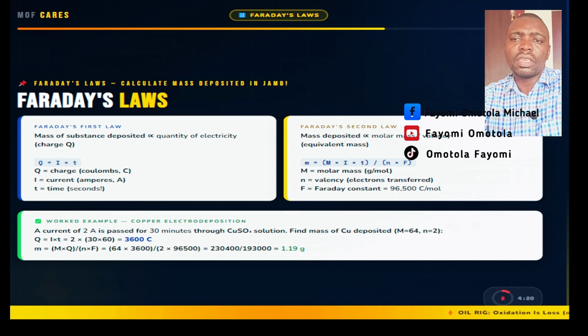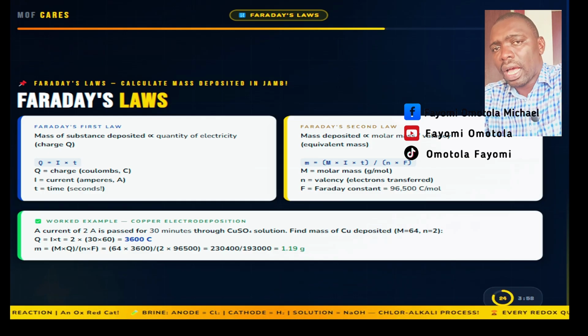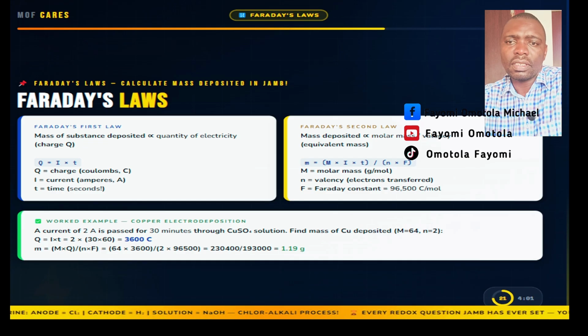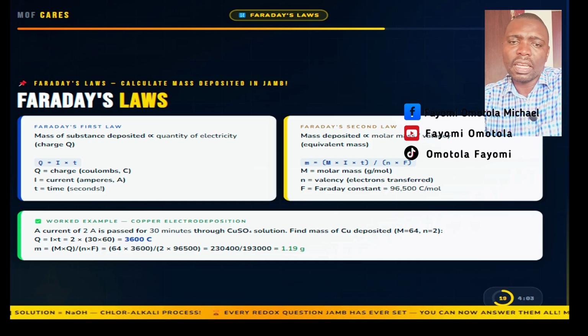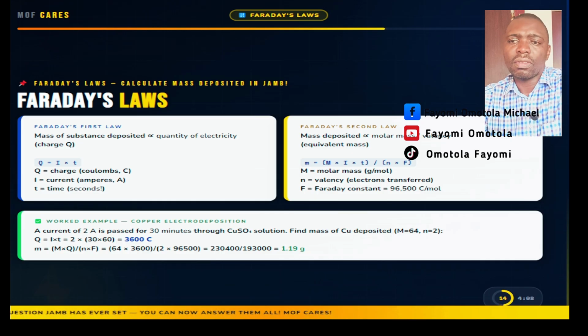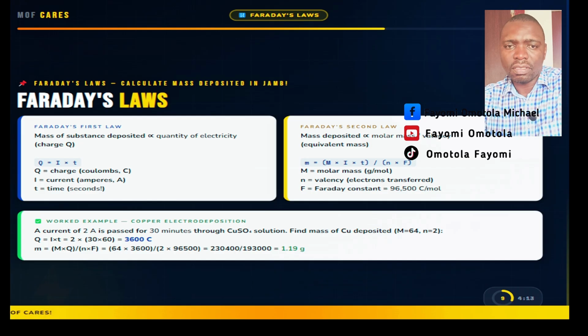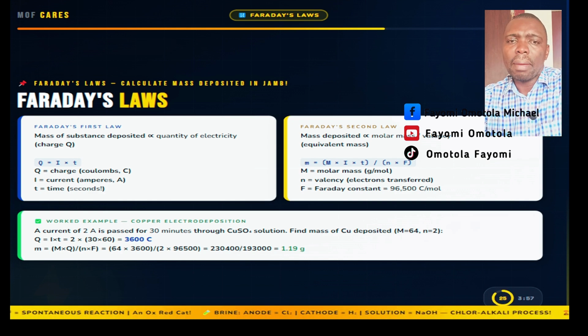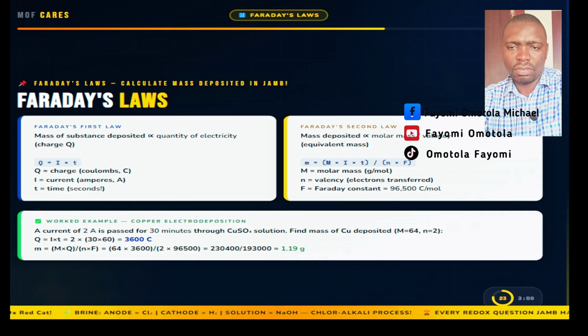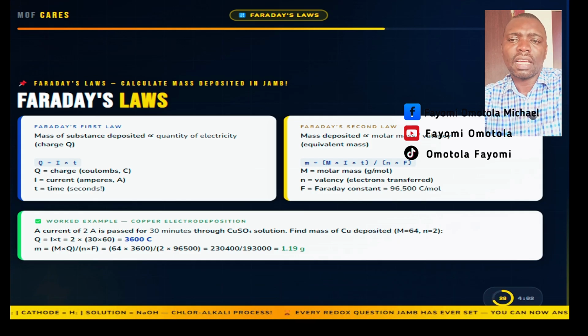Q is the charge in coulombs, I is the current in amperes, whereas t, or time, is in seconds. JAMB's biggest trap here is that time must be in seconds. Always multiply minutes by 60. Faraday's second law: for the same quantity of charge, the masses deposited of different substances are proportional to their equivalent masses, molar mass divided by valency. The master formula is m equals M times I times t, all divided by n times F.